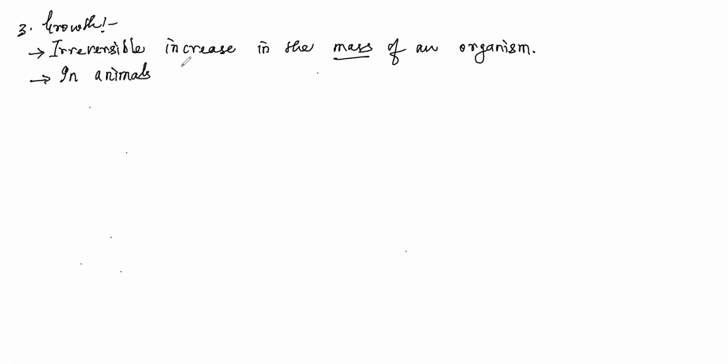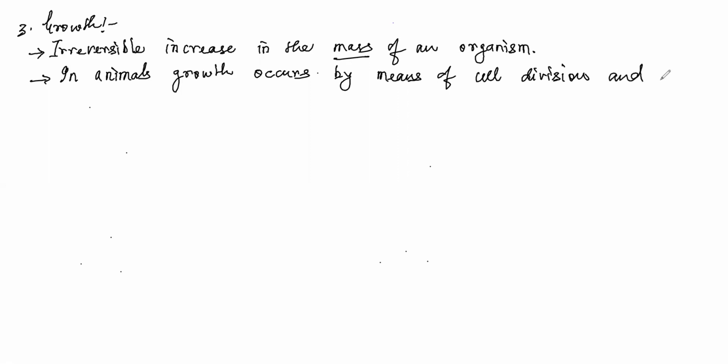In animals, growth occurs by means of cell division, and growth is restricted to a certain age only.